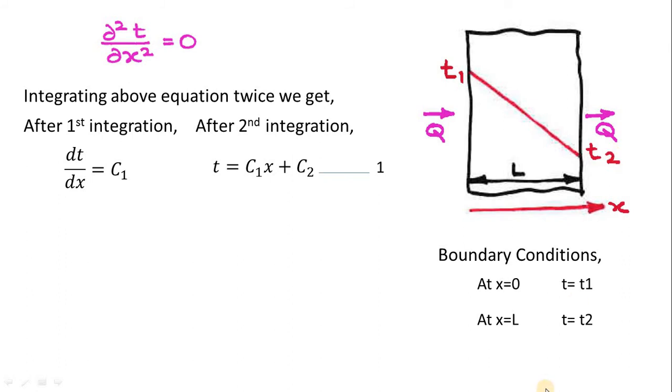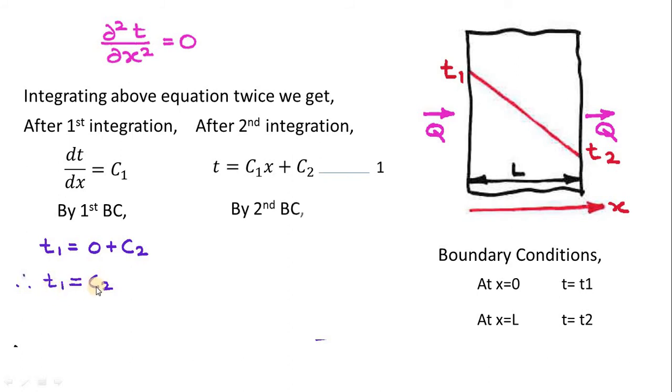Okay, now we need to take these two boundary conditions and put them in equation number 1. So by the first boundary condition, T1 is equal to 0 plus C2, since x is equal to 0, so this term will be 0. That means T1 is equal to C2. Right, T1 is equal to C2.